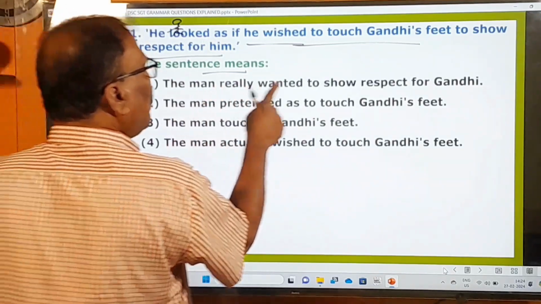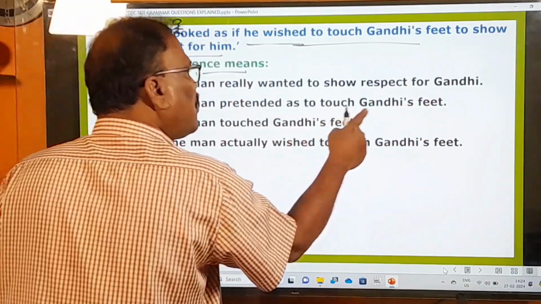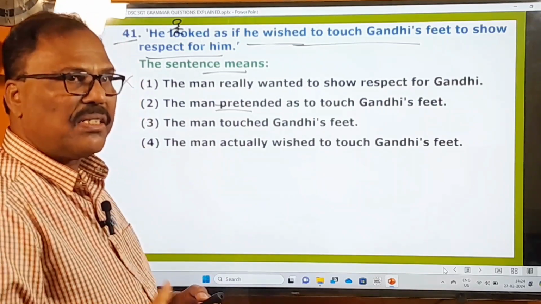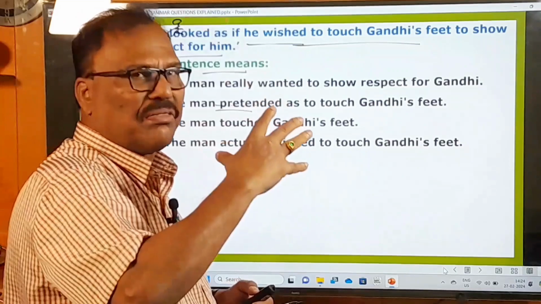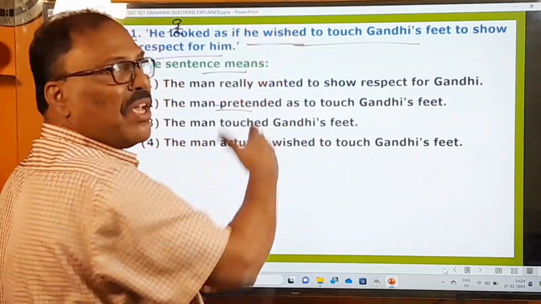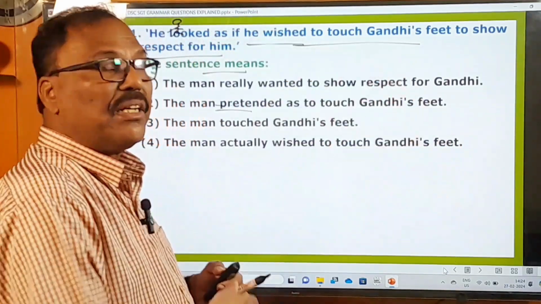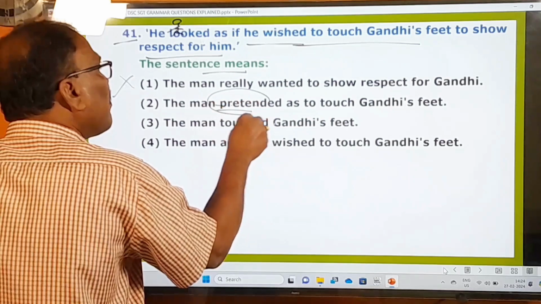The man really wanted to show respect for Gandhiji. No. The man pretended to touch Gandhi. So he only pretended. Actually, his intention was different. But he only looked. It's an imaginary situation. He only looked as if he were going to touch Gandhiji's feet. But he was not with that intention. That's why he only pretended.